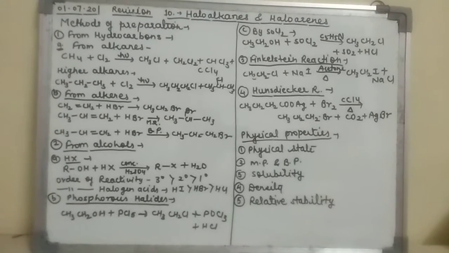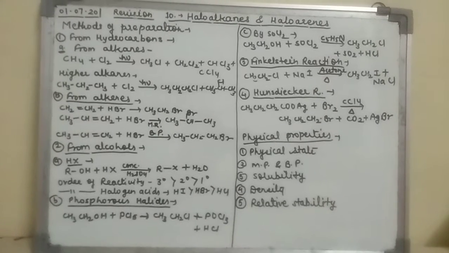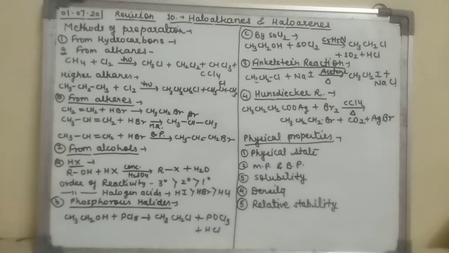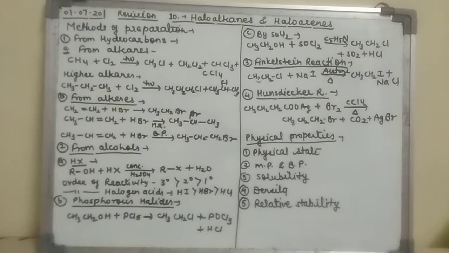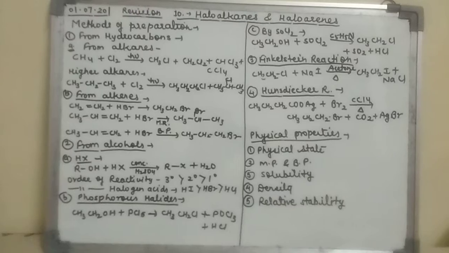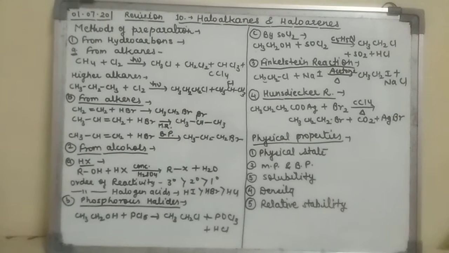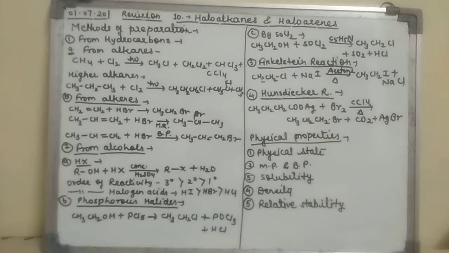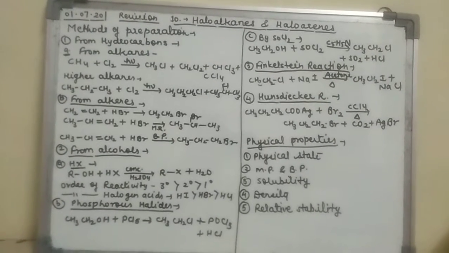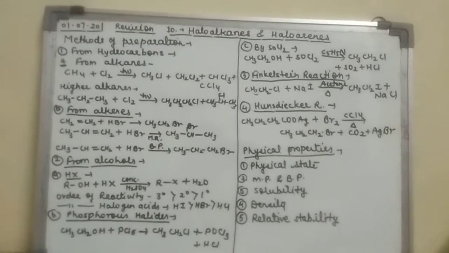So first is from hydrocarbons, first from alkanes. As we know, when alkanes undergo halogenation in presence of sunlight or some temperature, then we get a mixture of haloalkanes, that is CH4 plus Cl2 gives CH3Cl plus CH2Cl2, CHCl3 plus CCl4. Am I right?